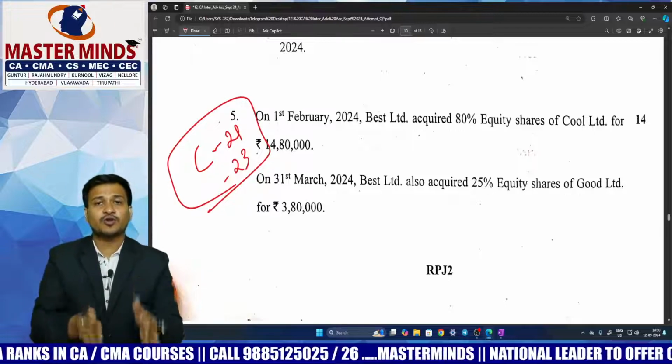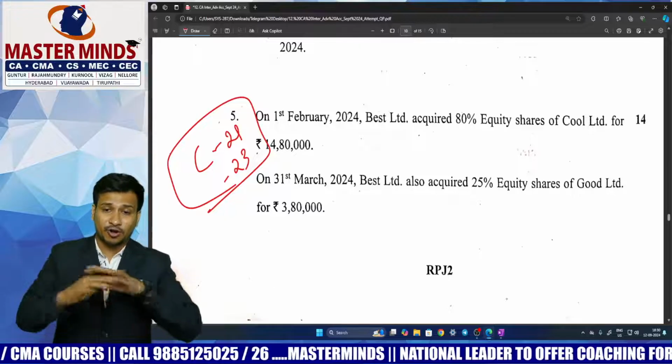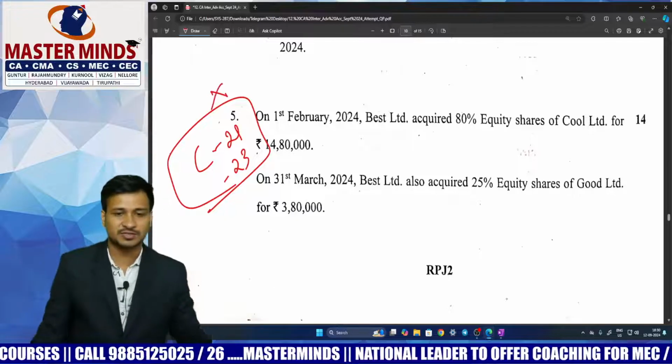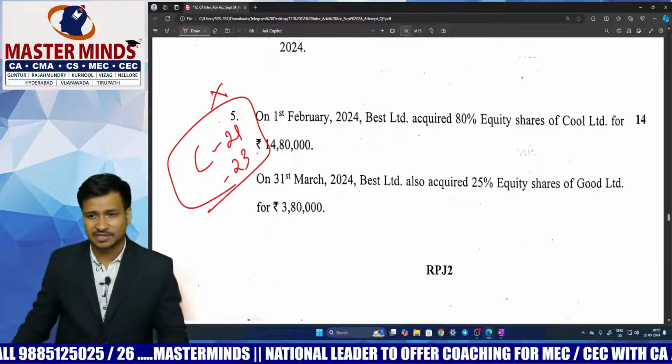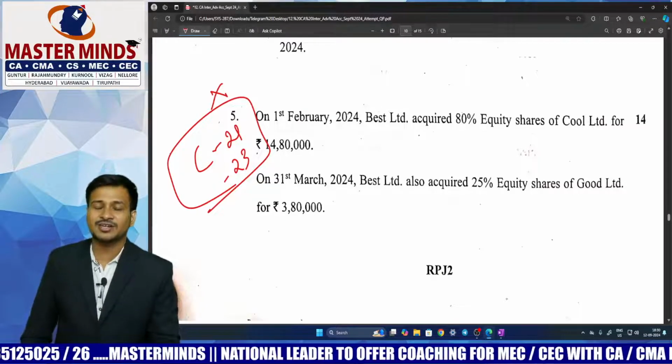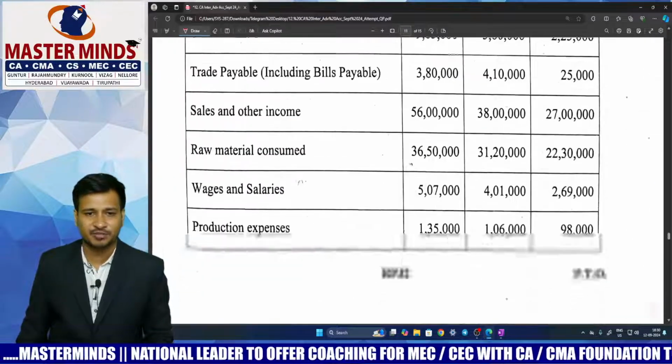Those students who are good at concept, they can do this one. Those students who are not good at concept, they can't solve this one, because this is a question which is merged from Accounting Standard number 21 and Accounting Standard number 23. And my dear children, this is a very different model. Till now this kind of model was not tested.